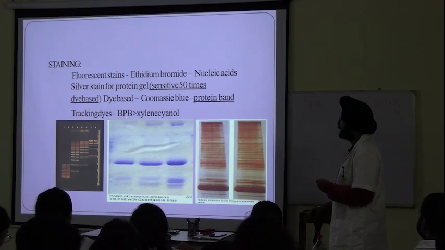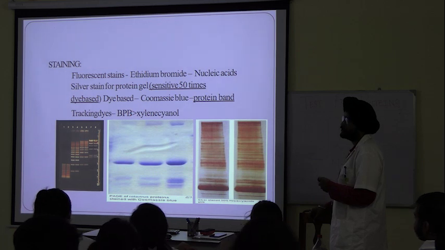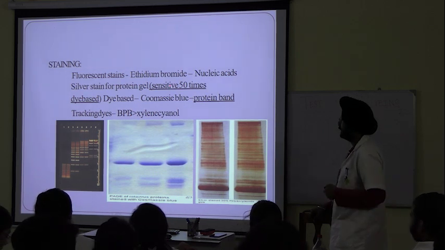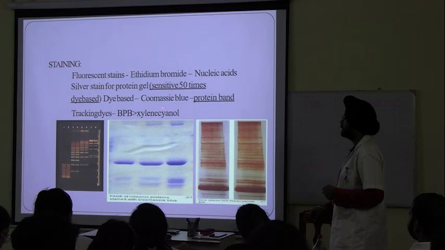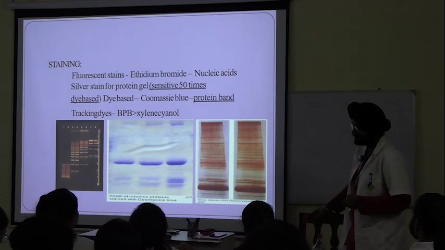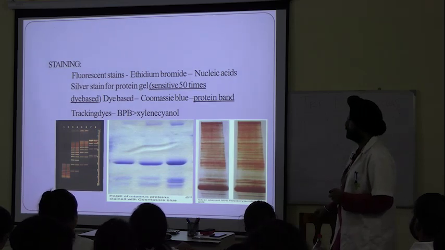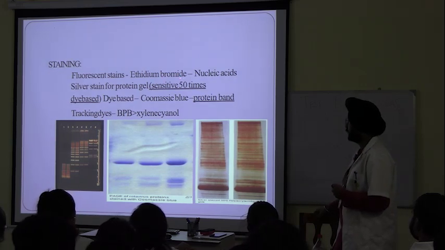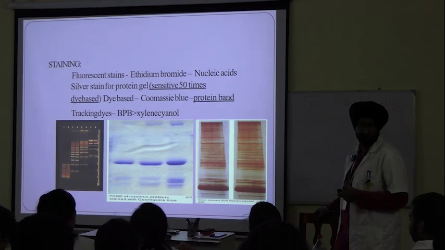And tracking dyes are bromophenol blue, then xylene cyanol. This one is enough. Ethidium bromide. This is more than enough.